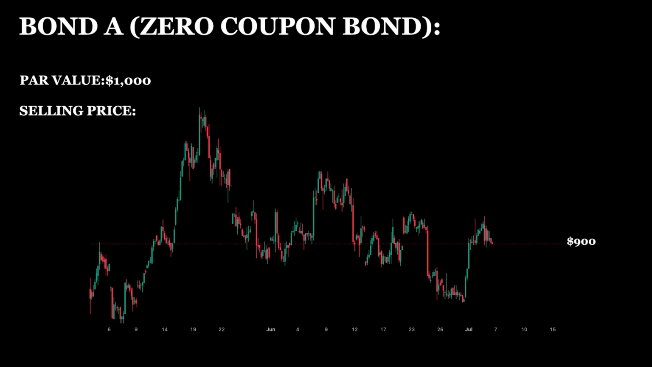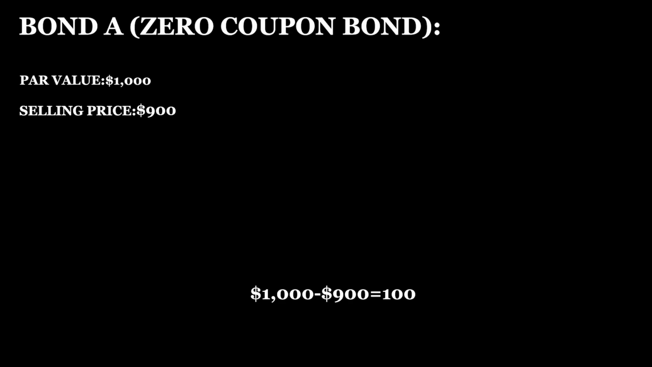For example, there is a zero coupon bond which has a par value of $1,000. It means the investors will get $1,000 on maturity. But when it is sold to the investors, it is sold at the price of $900. It means if the investors hold it to maturity, they paid 900 but will get $1,000. The difference of $100 is the profit of the investor.